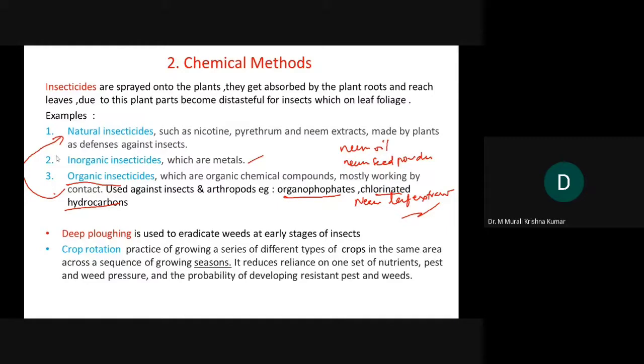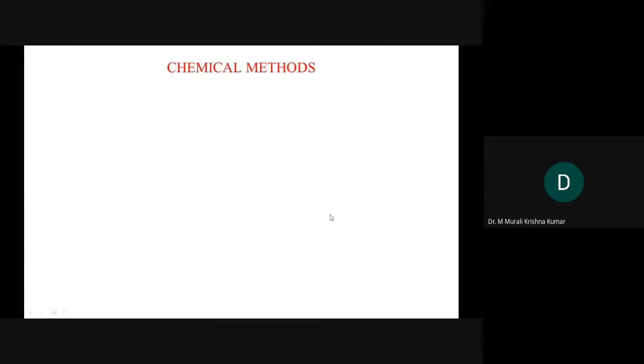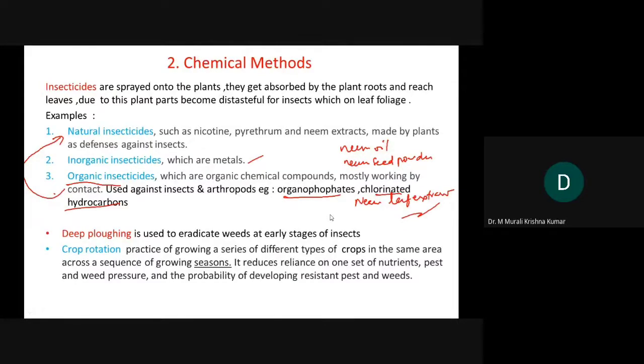Along with this, farmers also follow two regular processes: deep plowing, used to eradicate weeds at early stages of insects, and also crop rotation.